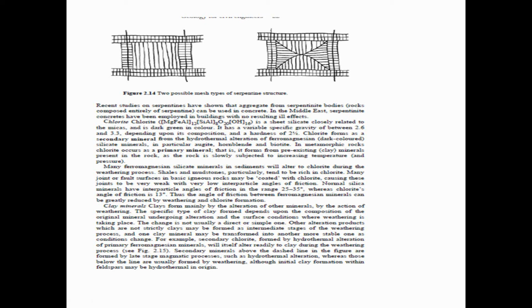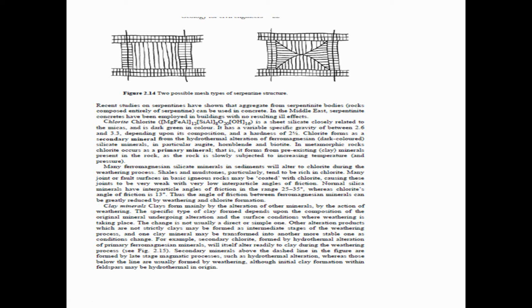Many joint or fault surfaces in basic igneous rocks may be coated with chlorite, causing these joints to be very weak with very low interparticle angles of friction.